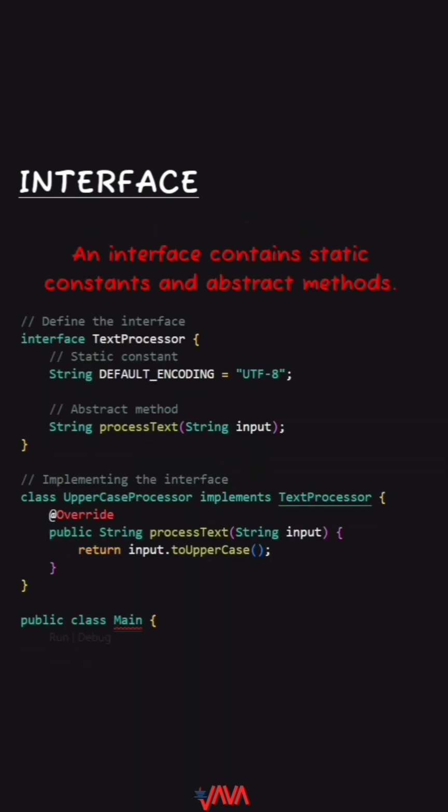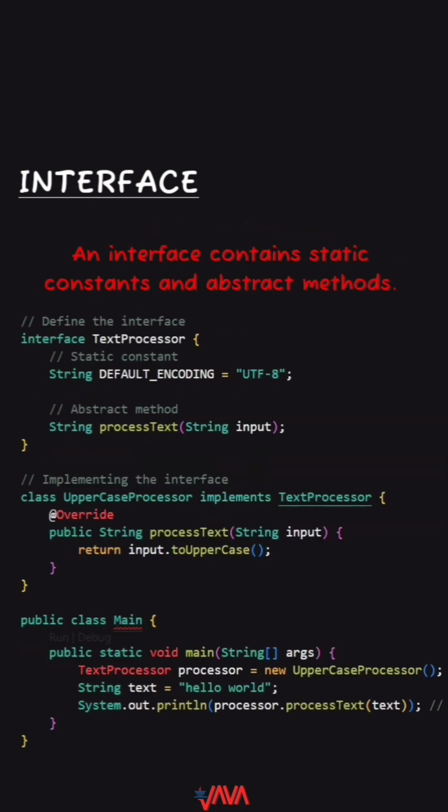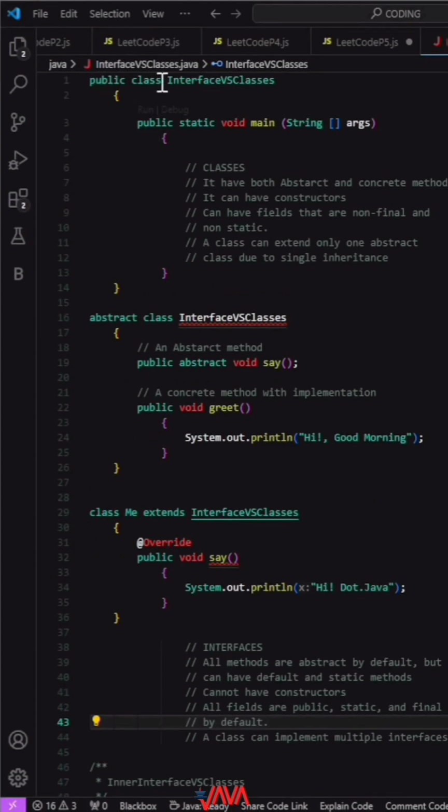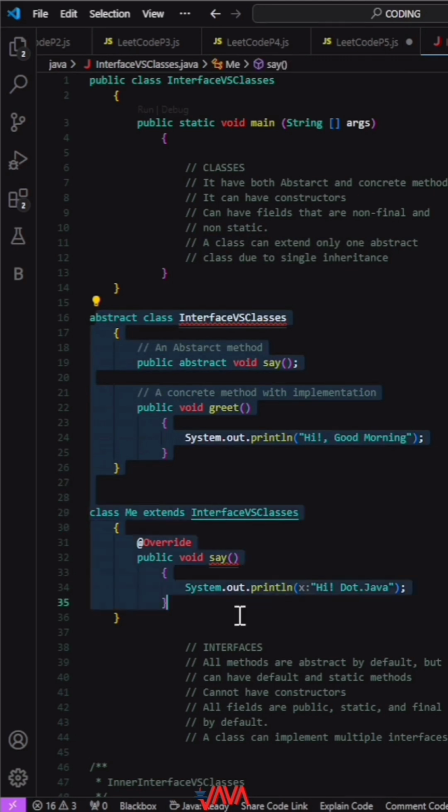An interface contains static constants and abstract methods. What we know about classes: it can have both abstract and concrete methods. It can also have constructors. A class can extend only one abstract class due to single inheritance. Here, an abstract class with an abstract method is extended by the me class.